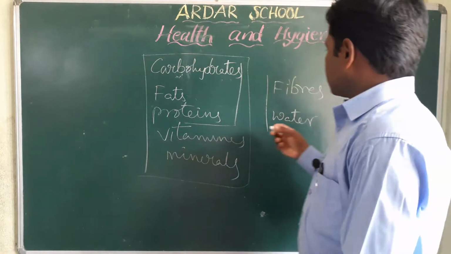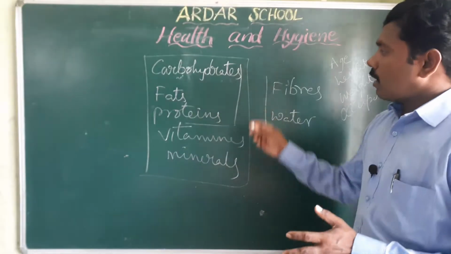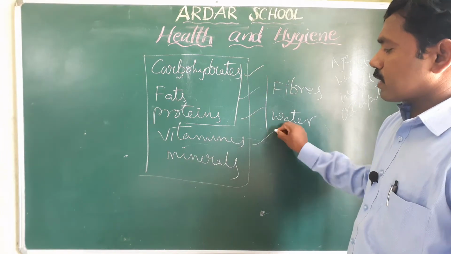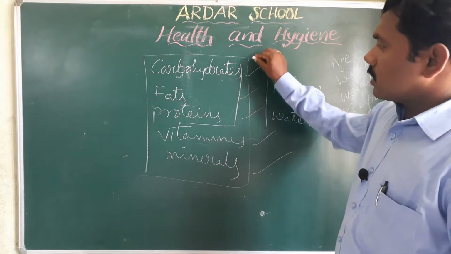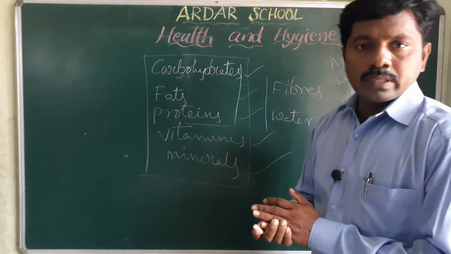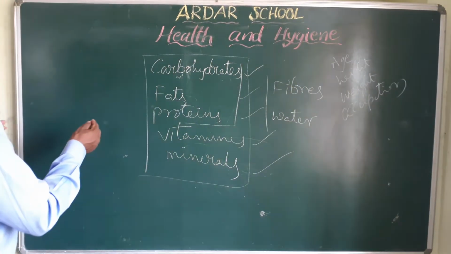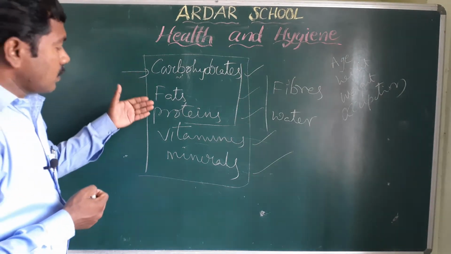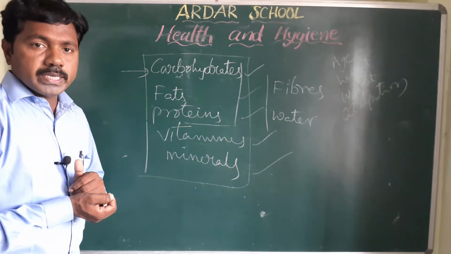Next, when we take food, that food has different quantities of food items: carbohydrates, fats, proteins, vitamins and minerals. Mainly, the total food groups are three types: some are energy giving foods, some are bodybuilding foods, some are protective foods.